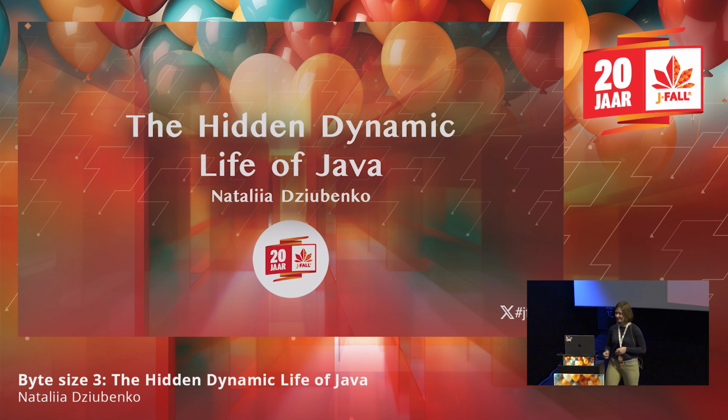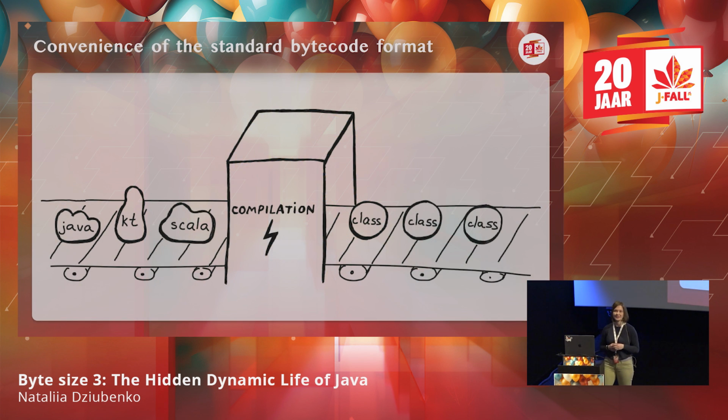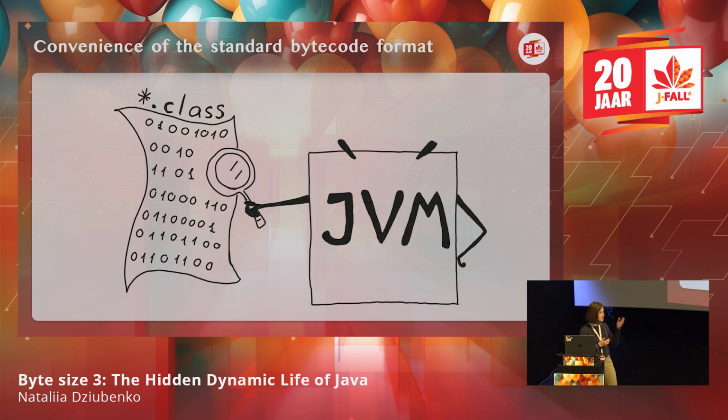Right, so it might seem like a really good idea that you can have the possibility to have multiple languages on top of the JVM, where all of them are compiled and then translated to some standard bytecode format. It's all the same class file, and the only thing that the JVM needs to do is check that this complies with the bytecode format that it accepts, that everything is correct over there, and then it can just run it. It seems like a really convenient thing to have this possibility to host so many different languages.